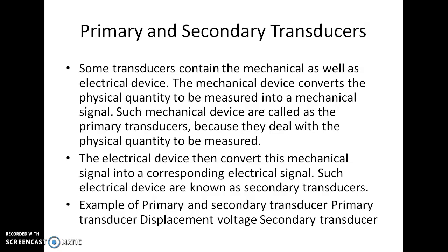This is the primary or first part of the transducer. Then the electrical device converts the mechanical signal into an electrical signal, which is carried out by an electrical device known as the secondary transducer. An example of primary and secondary transducer is the displacement voltage transducer.